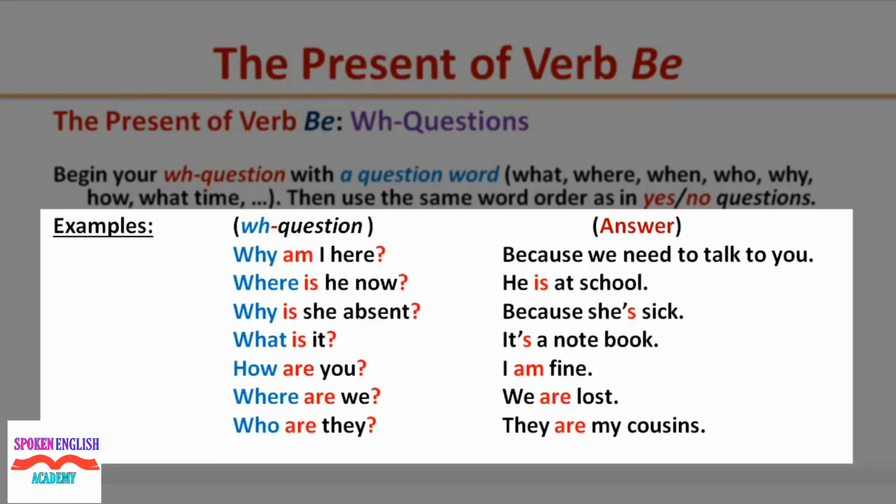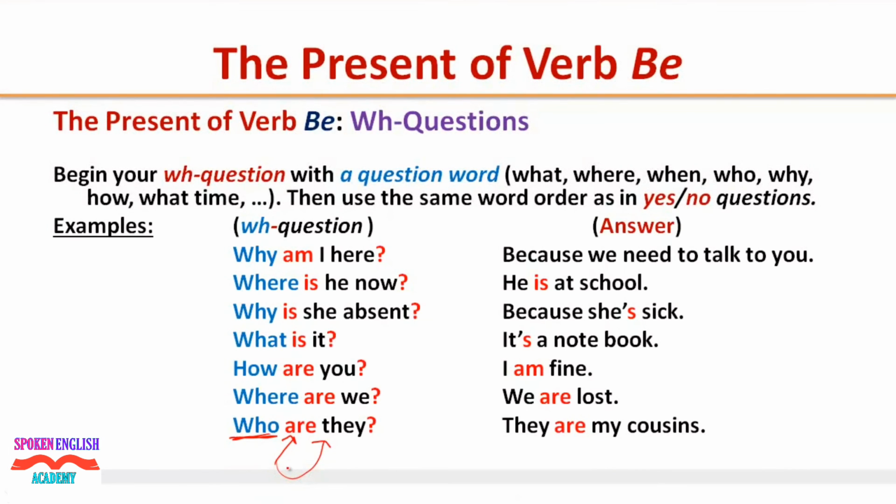Pay attention here to the word order in WH question. Begin your question with a question word, then use the same word order as in yes-no question. Verb be followed by the subject. Thank you. This is the end of the lesson.